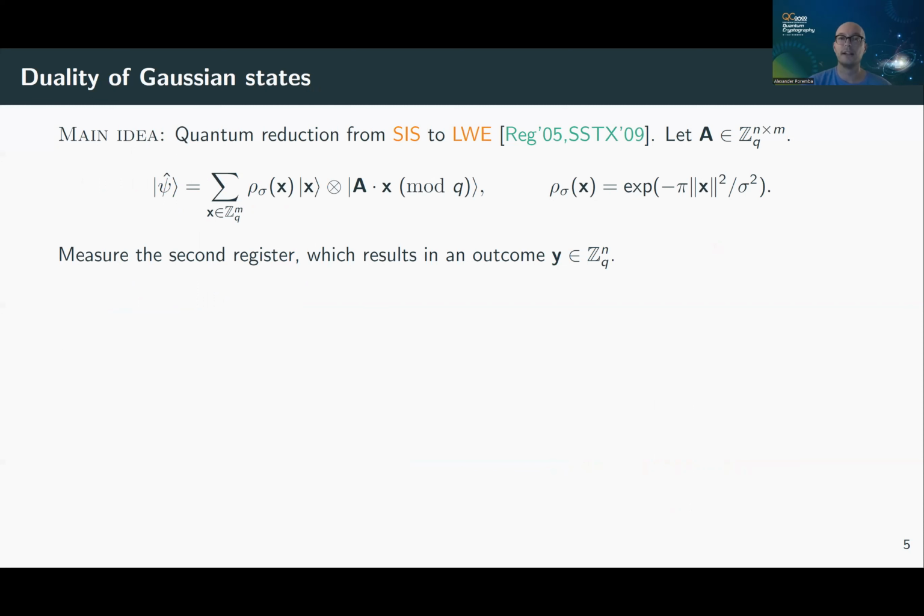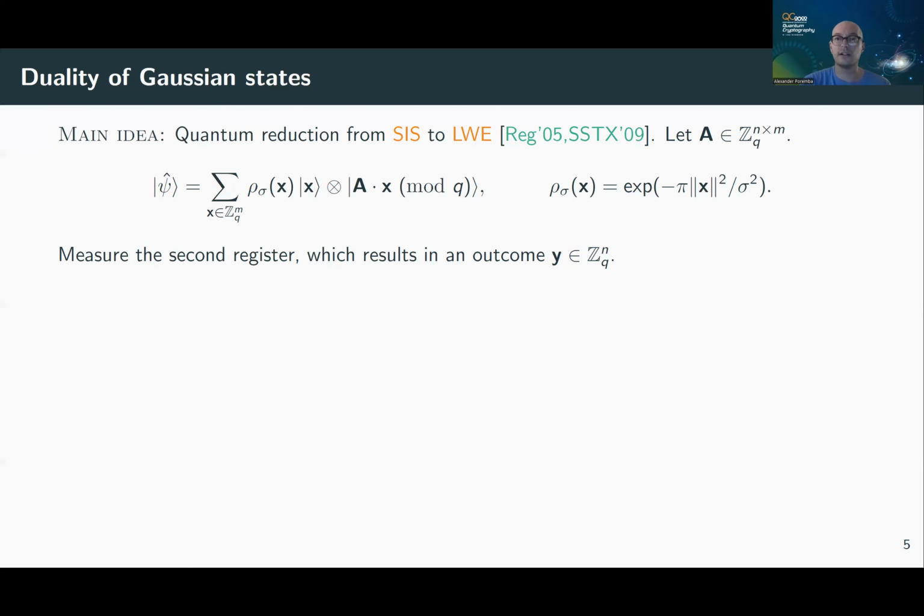This is a reduction that's implicitly already in Regev's original work, and was later given explicitly in the SSTX paper, where they gave an explicit quantum reduction from SIS to LWE. The states that are involved in this reduction are exactly the states we need to use for our certified deletion protocols.